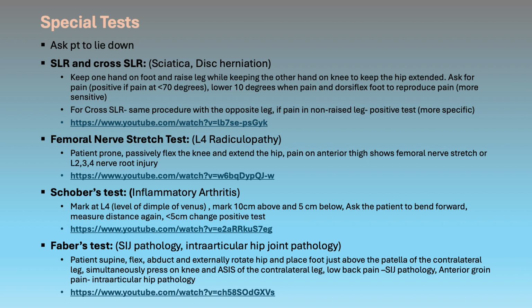Now the last test is the femoral nerve stretch test to indicate L4 radiculopathy. It is done when the patient is prone. You passively flex the knee and extend the hip. If the patient experiences pain on the anterior thigh, it indicates a femoral nerve stretch or L2, 3, 4 nerve root